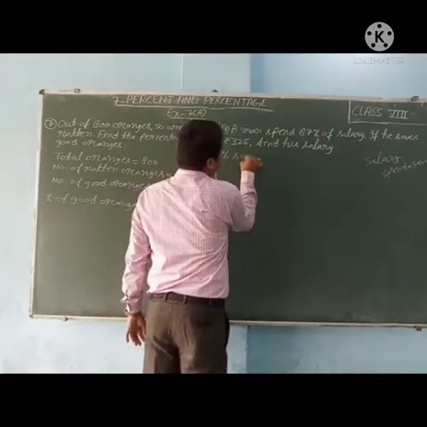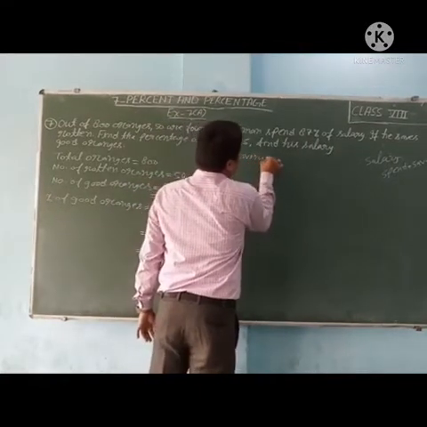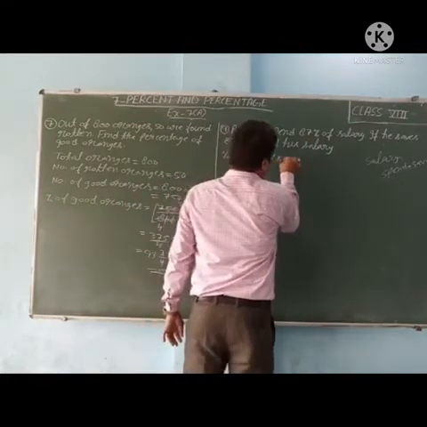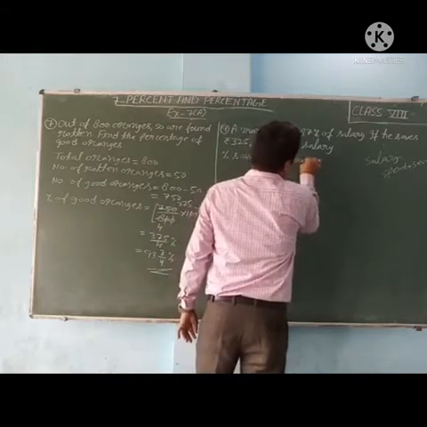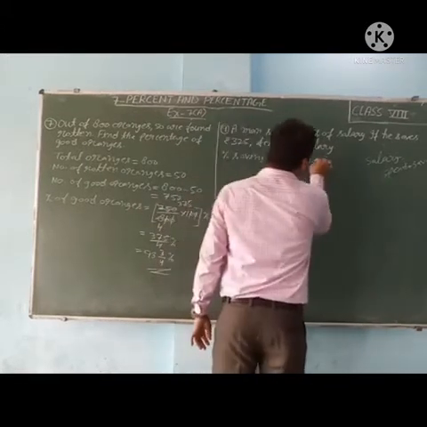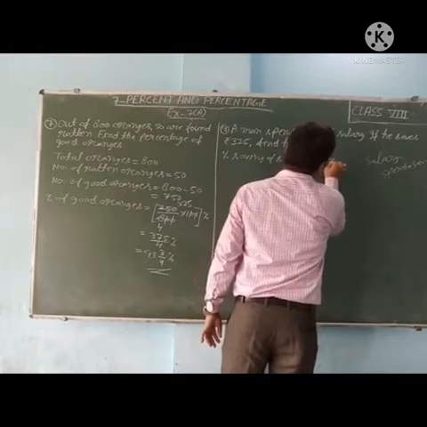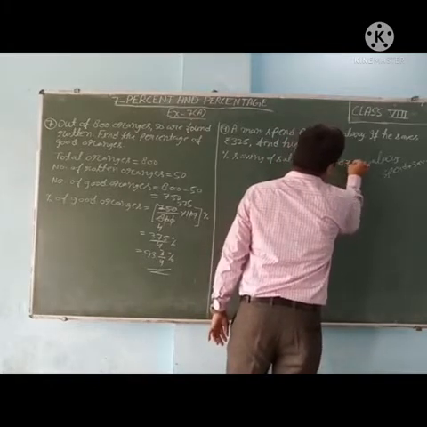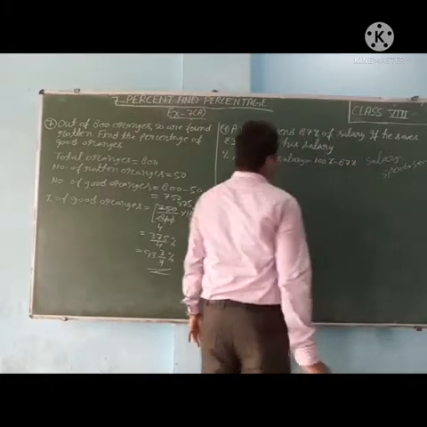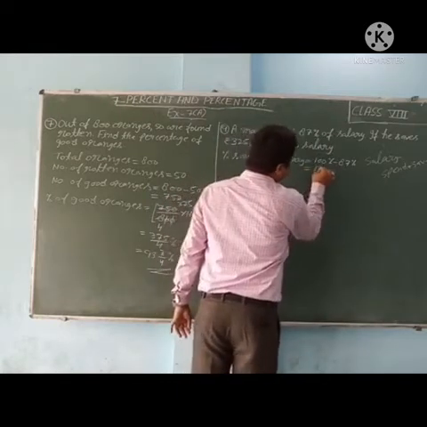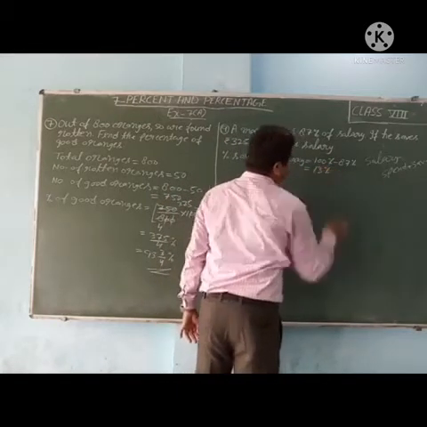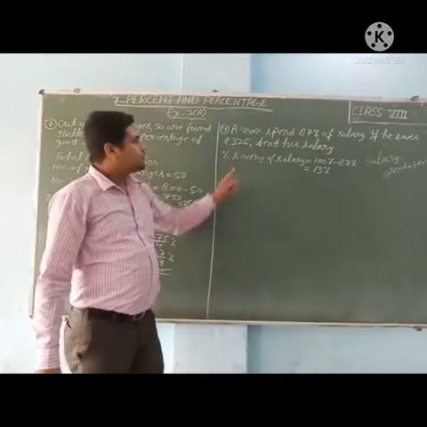Percentage saving of salary is equal to total 100%. Out of 100%, 87% spending. So how many percent saving? 13% is saved. So what is given?